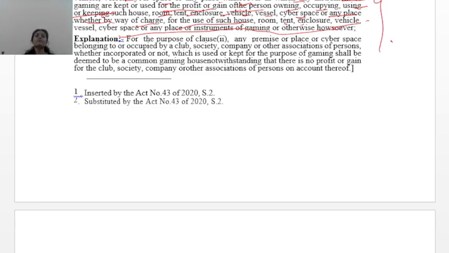So they have mentioned which kinds of forms: any house, room, tent, enclosure, vehicle, vessel. All these could be covered under common gaming place, and they are prohibited.